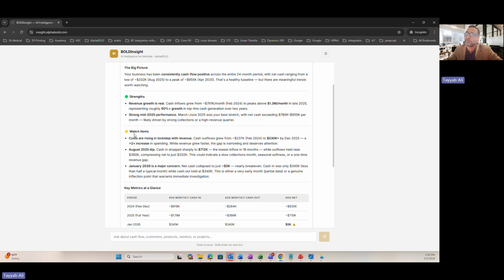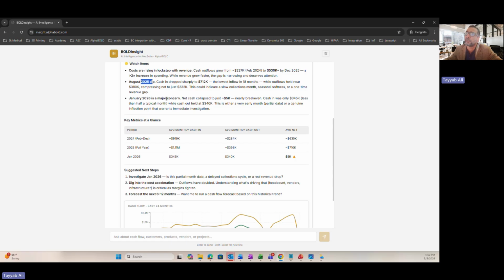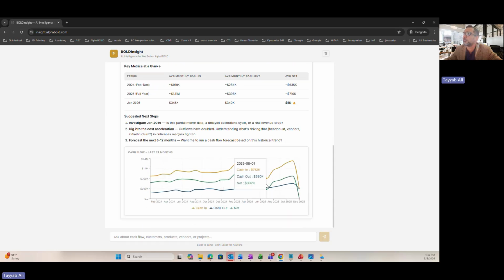But then watch items. It says costs are rising in lockstep with revenue. August 2025 dip. Cash in dropped sharply. All right. And then January is a major concern because you can see here I have a net average of 5K only. But I'm more interested in August 2025 because I see this dip in cash in. So I will say, why do I have the dip in August 2025?